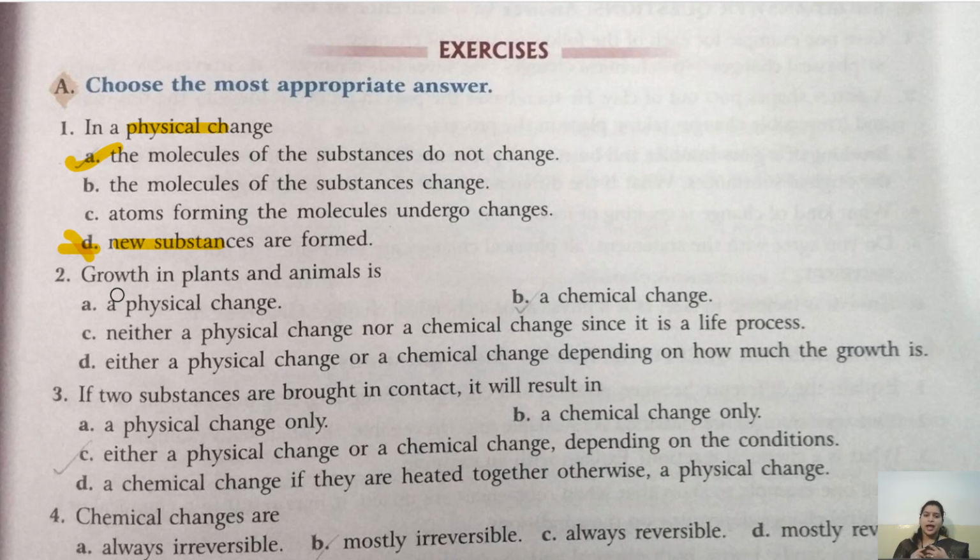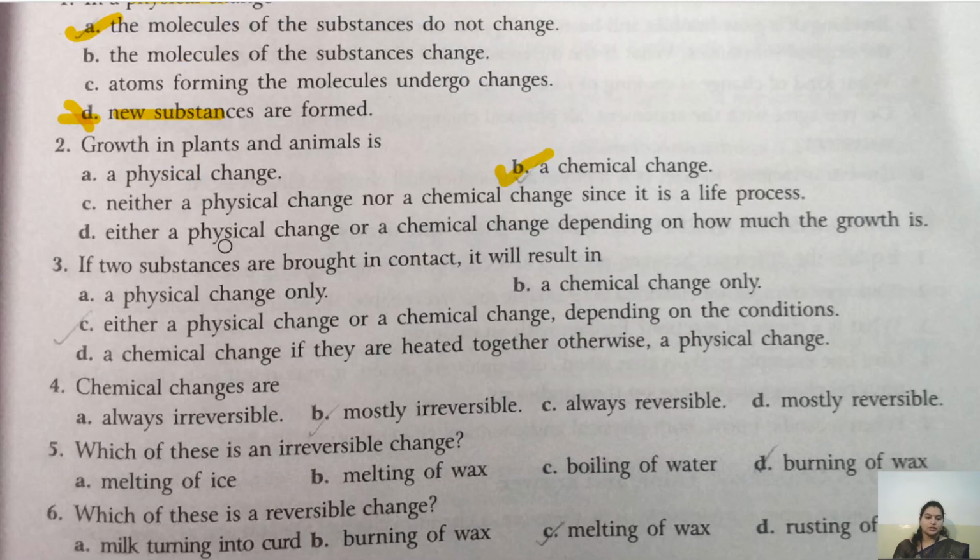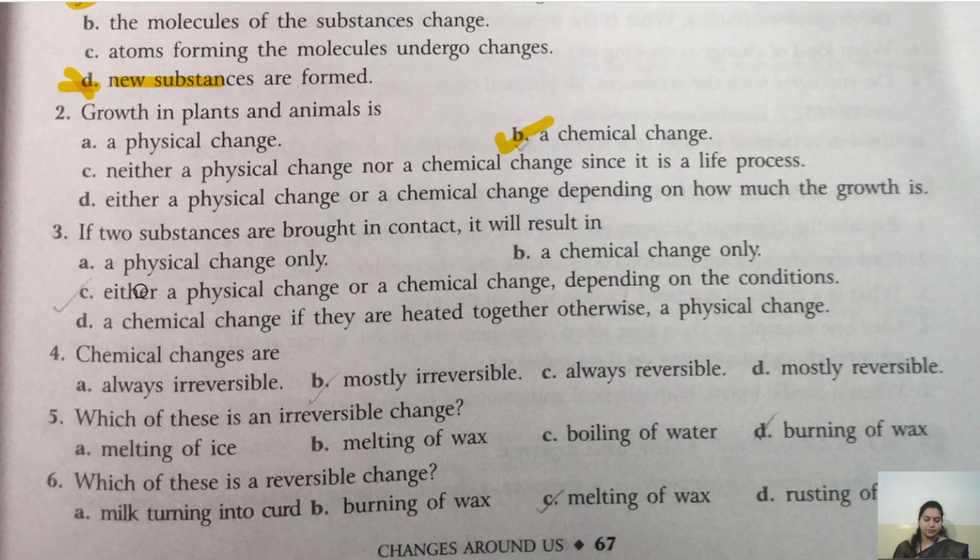So children, as the plant and animals are growing, we know that we are made up of cells. Plants are also made up of cells. And there are several chemical changes that are taking place inside our body. Okay, so it is not a physical change, it is a chemical change. So growth in plants and animal is a chemical change. Alright. So what is the correct answer? Correct answer is B.